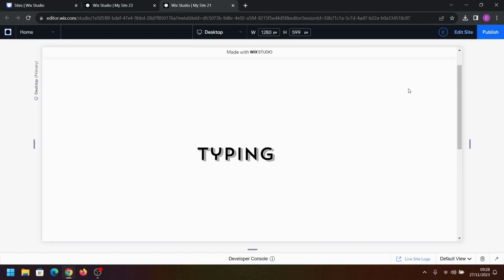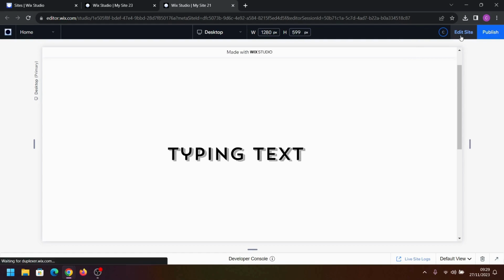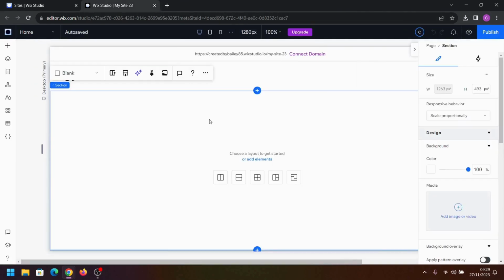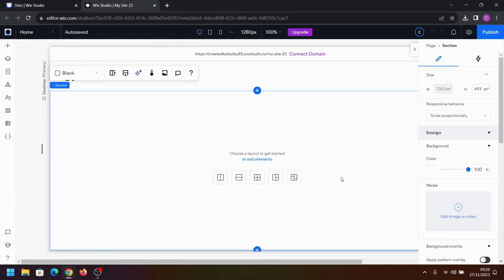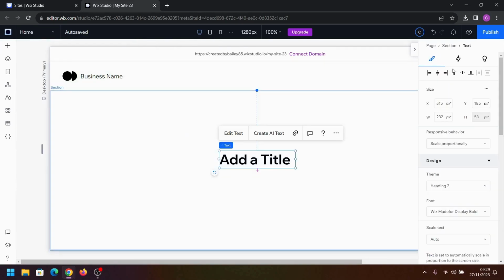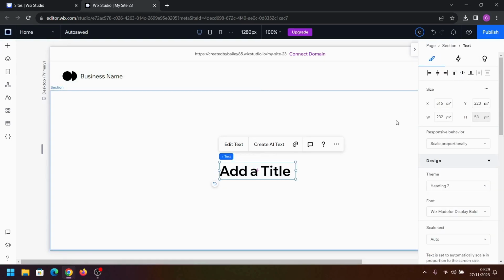In today's video I'm going to show you how to create this type in text effect on Wix Studio. The first thing we need to do is add a title text to our website, and I'm going to center that to the page. You can edit this text if you want to, but you don't actually need to at this point because we will be changing the text using Velo.